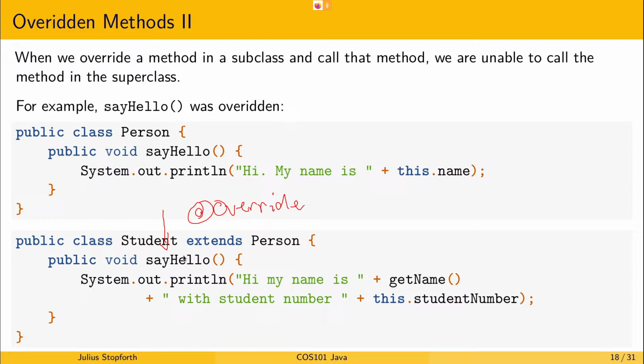So this version of say hello overrides this version in person. So now in the scope of student, if we say this dot say hello, we are referring to this version.